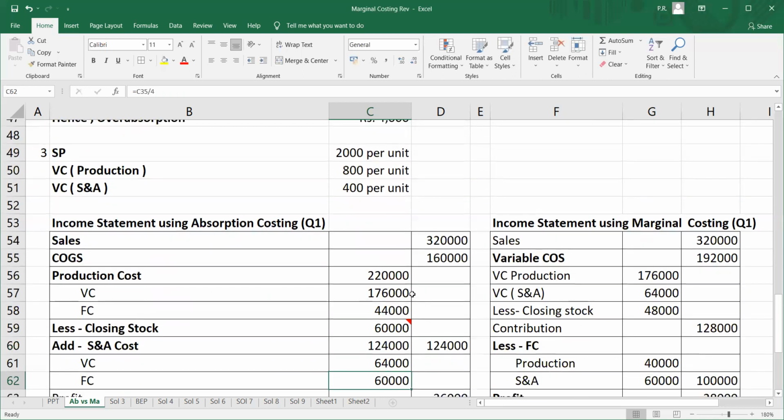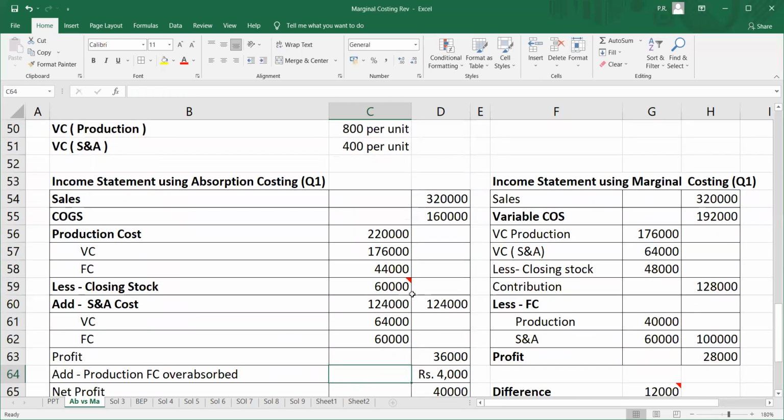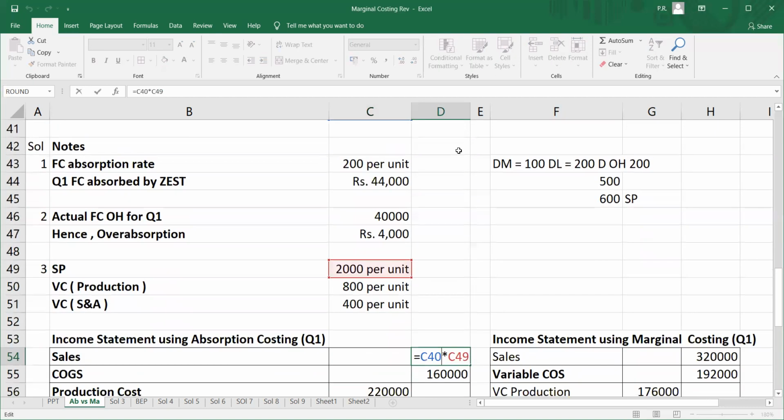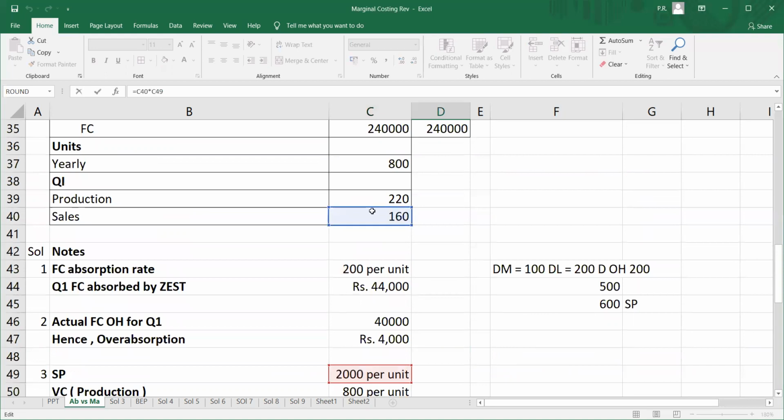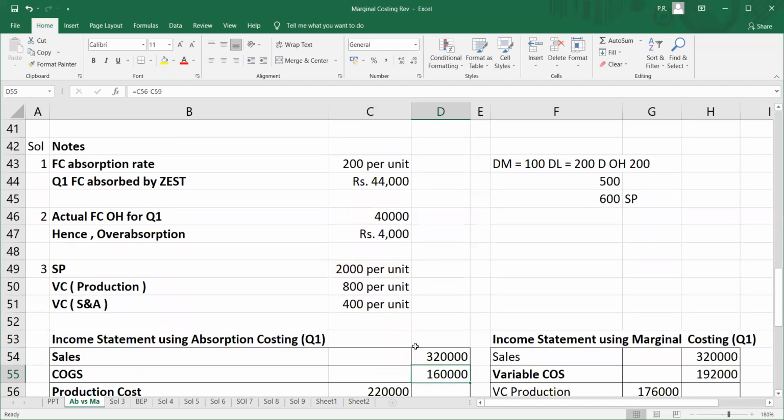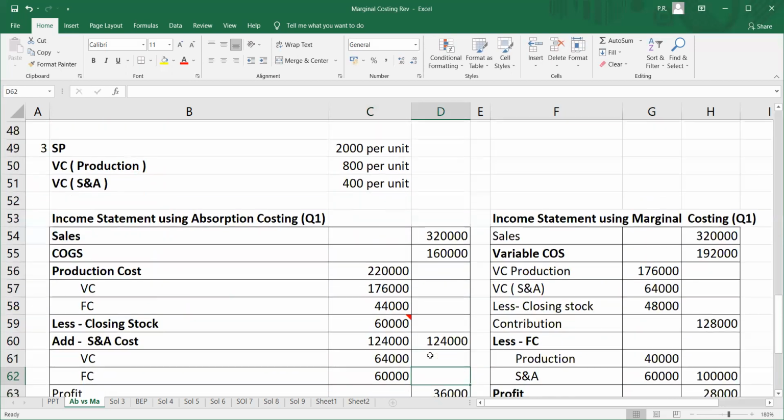As we go ahead, let us make the income statement. The sales are given to us. They say that we have sold 160 units. Mind you, we are finding out sales, hence we are not going to multiply it by the production units. We are going to multiply it by the number of units sold. We have sold 160 units, so 160 units into rupees 2,000 per unit comes to 3,20,000, which is the sales I'll book for the current quarter.